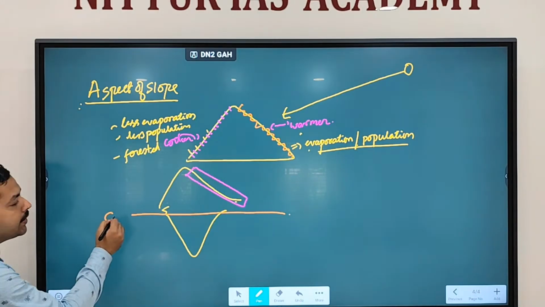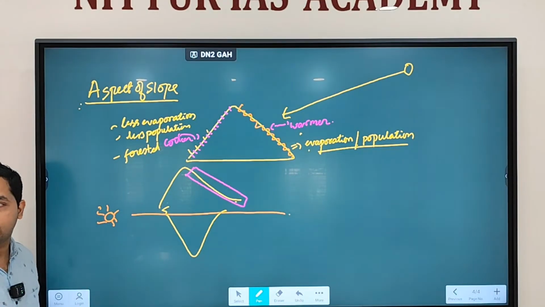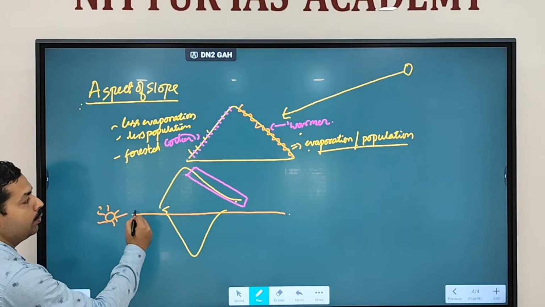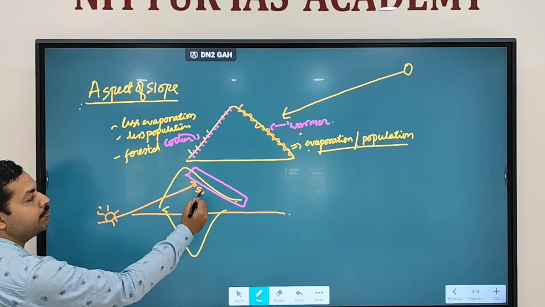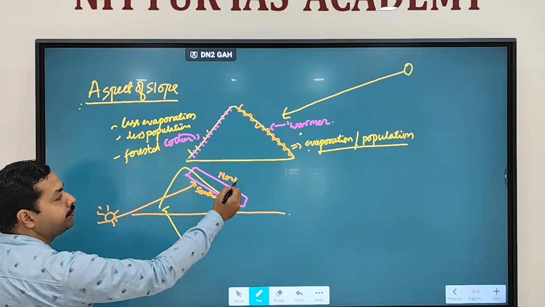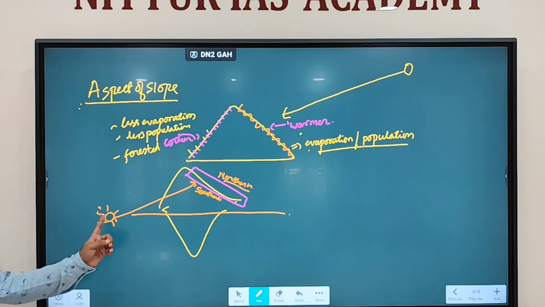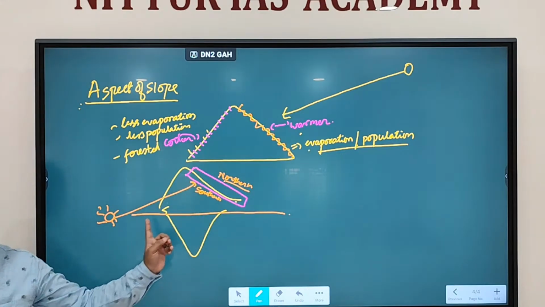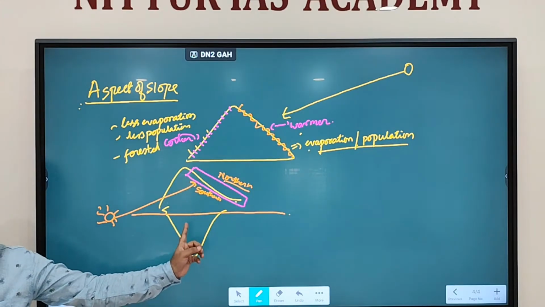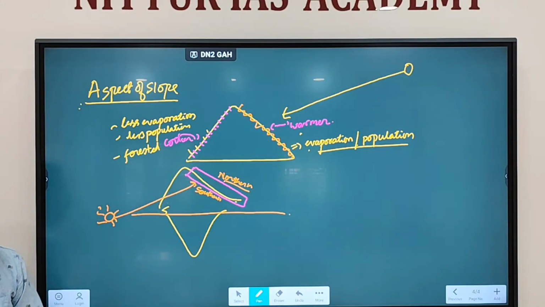Now, if the sun is overhead at the Tropic of Cancer, which slope will receive more sunlight? Only the southern slope, because the southern slope is getting the sunlight. The northern slope will not get the sunlight because it is away from the sunlight. The southern slope of the Himalayas will receive sunlight. The northern slope of the Himalayas will not. Clear?